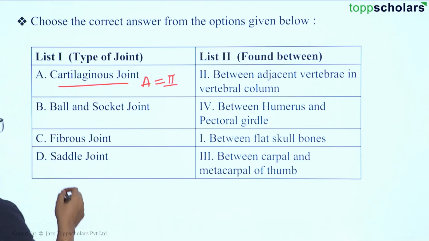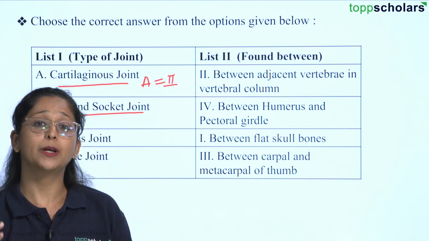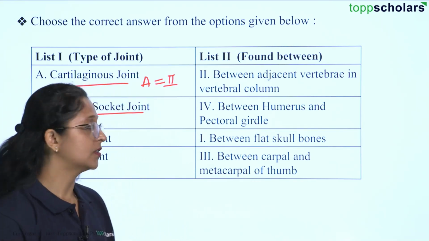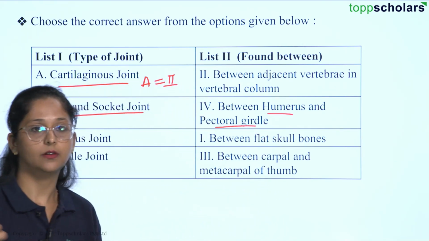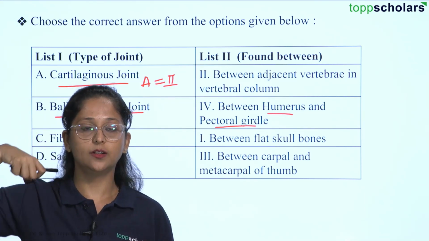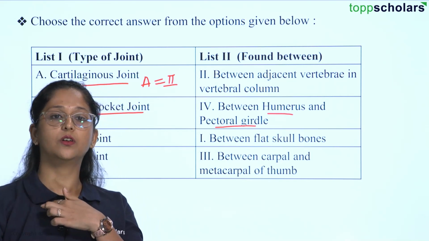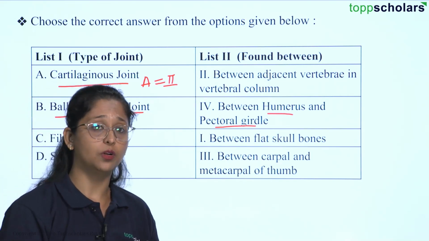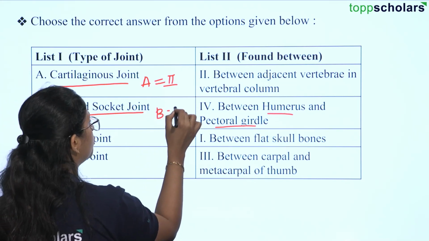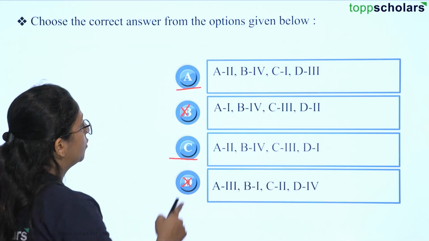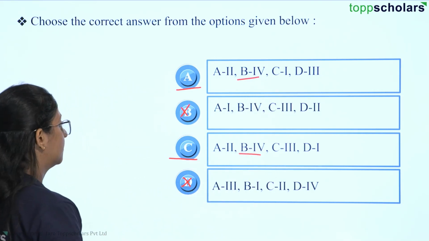The second that we have is ball and socket joint. Ball and socket joint is present between the pectoral girdle and the humerus, which is there in your shoulder. Here we have a ball and socket joint. The bone present in the upper arm is known as the humerus, and near the shoulder bone, that we call the pectoral girdle. So that is the ball and socket joint. So for B, we have option 4. Yes, it is present in both of the options. Still we cannot eliminate, but with option C we can.